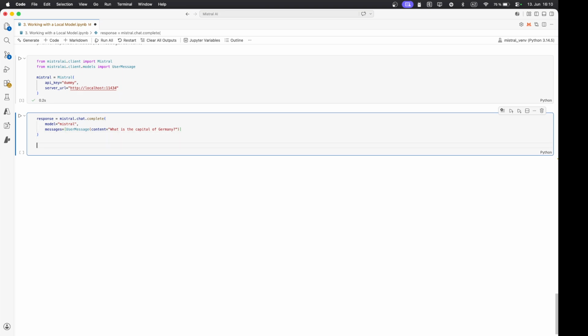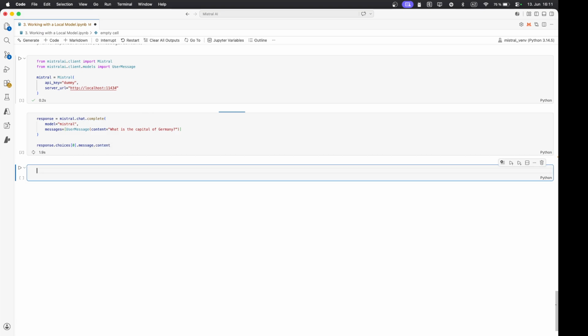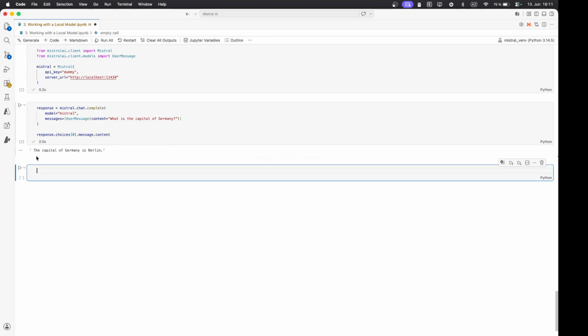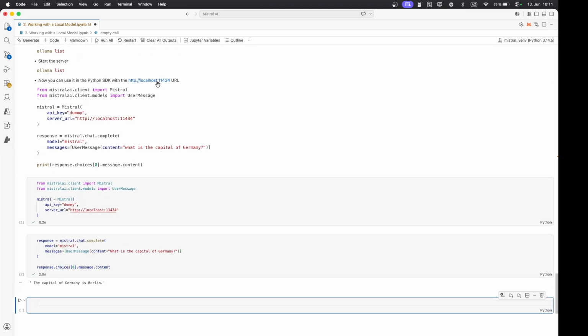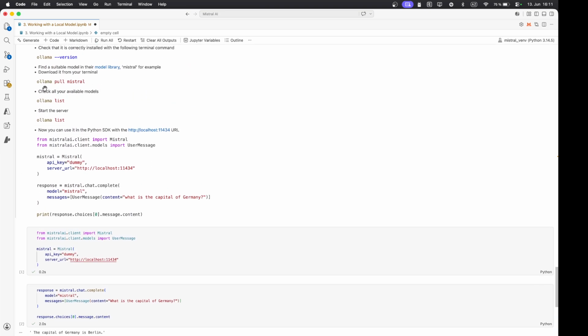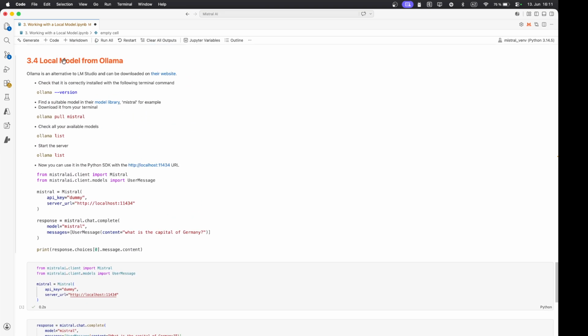And then let's display it. Response choices, the first one at index 0, .message.content. And as you can see, very brief response. This is a small model, but at least it proves that we managed to reach our local model deployed with Ollama. I've added all these instructions, all the different terminal commands that you may use in this notebook, so you can just find it in GitHub.